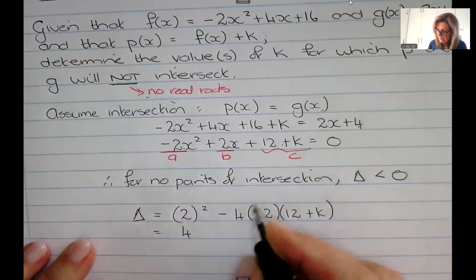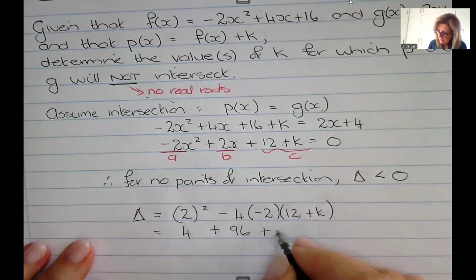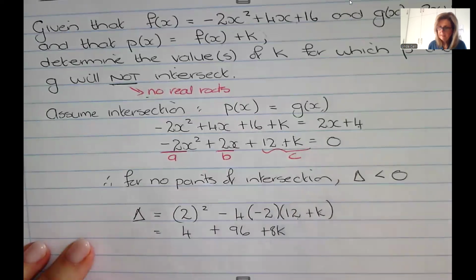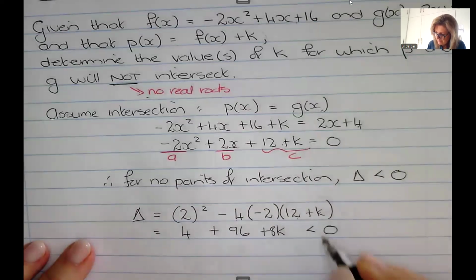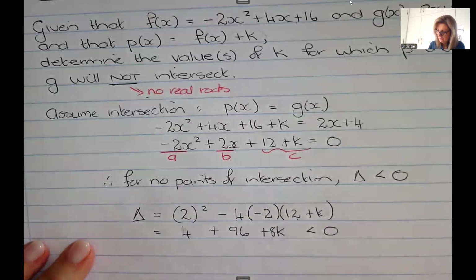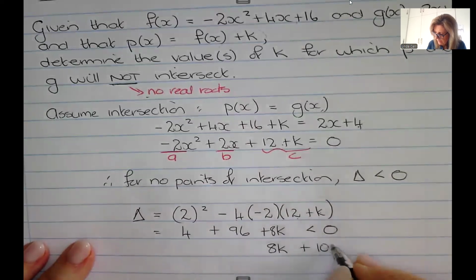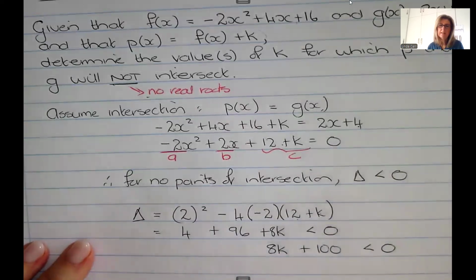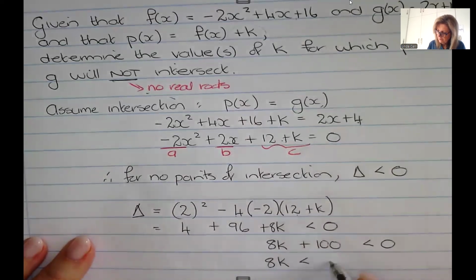So 12 eighths are 96, and k times 8 will be 8k, and it's less than 0. So I have 8k plus 100 is less than 0, which is a linear inequality.